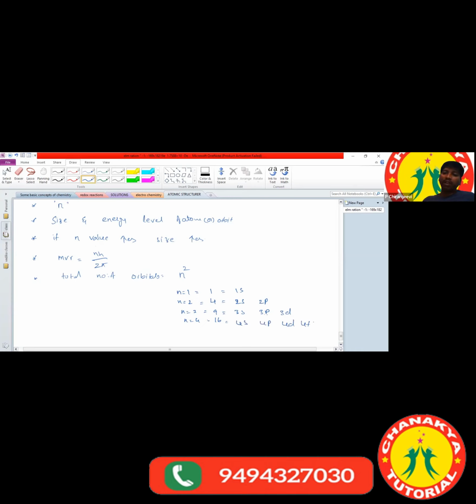The number of subshells present in the 4f orbital is 7, in the 4d orbital is 5, in the 4p orbital is 3, and in the s orbital is 1. If we calculate the total number of orbitals, how much did you get? Did you get 16 or not?